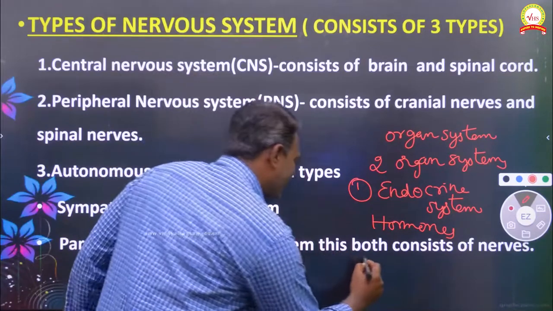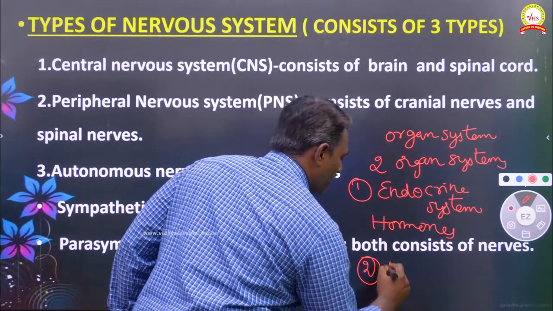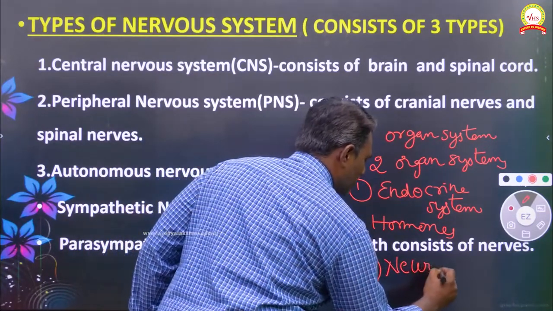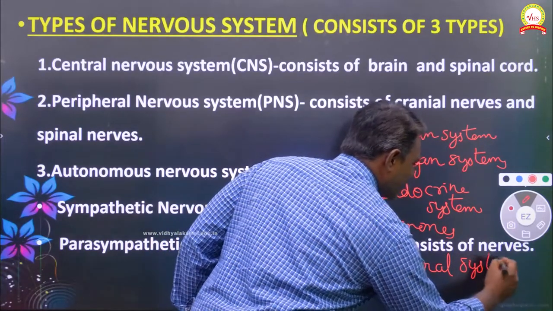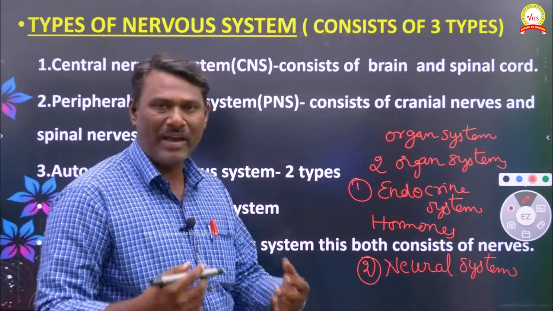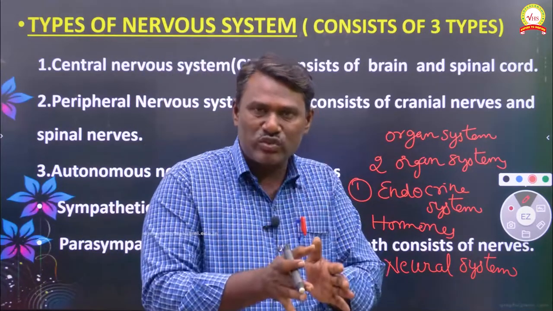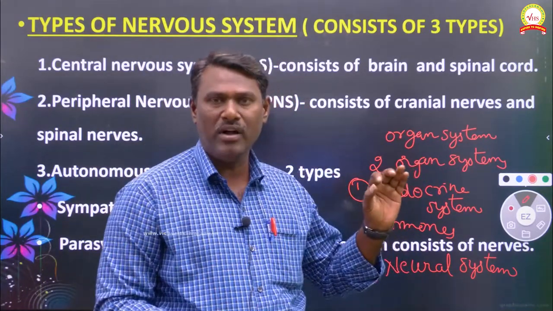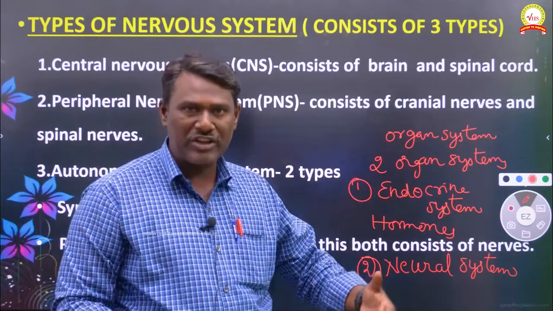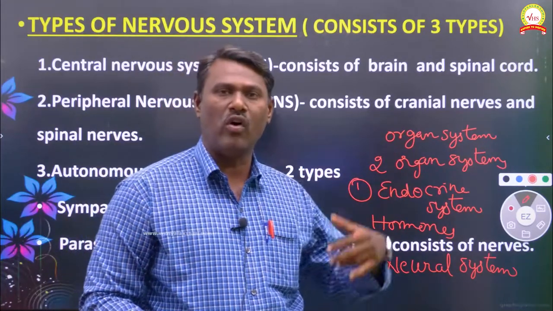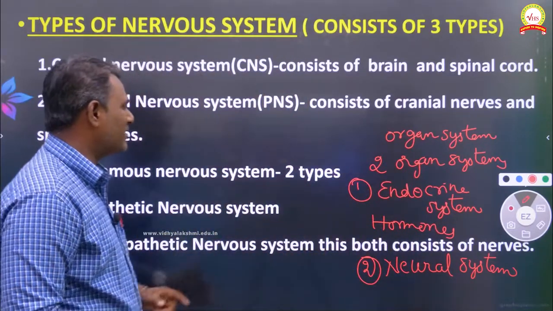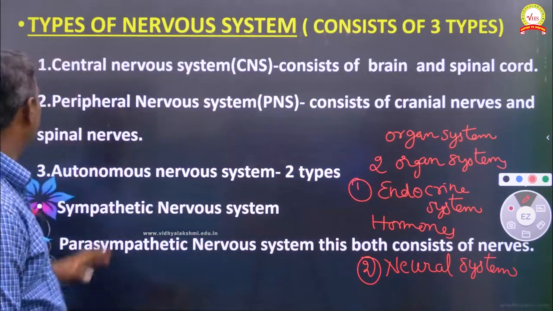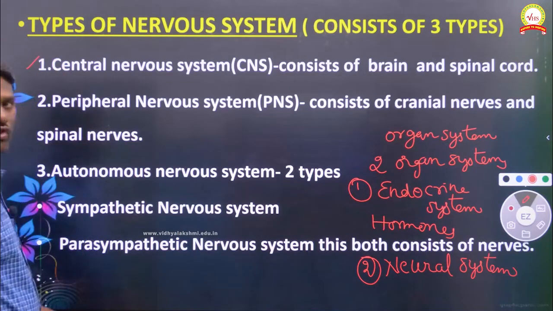The second type of system we can call the neural system. This neural system includes the brain, spinal cord, everything. These two systems are very important for bringing control and coordination among all organ systems as well as the body. Now first of all, let us talk about the neural system.